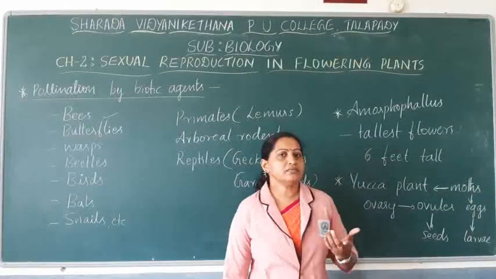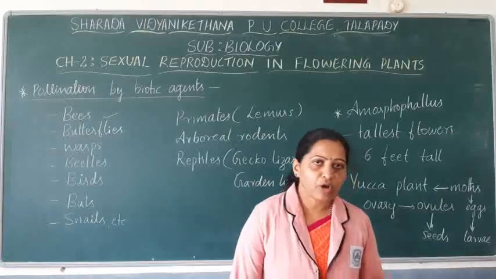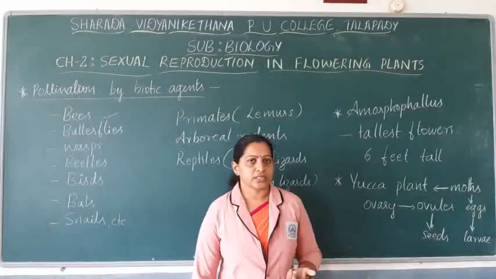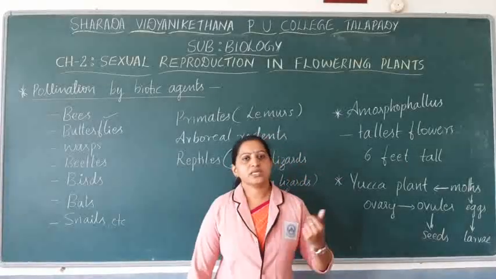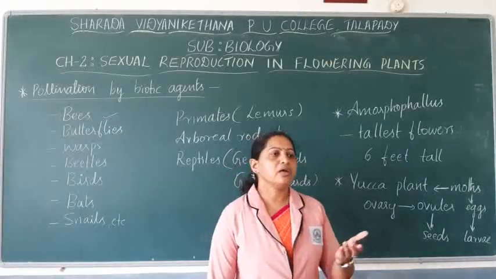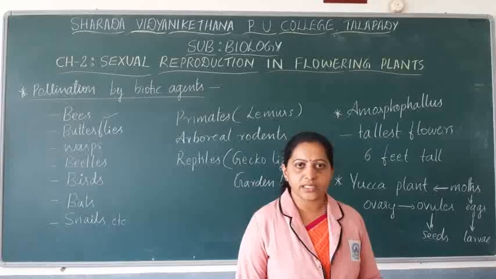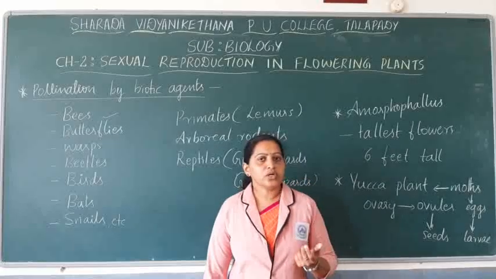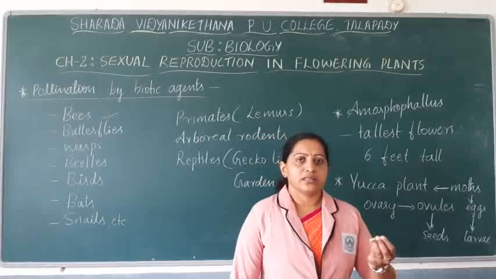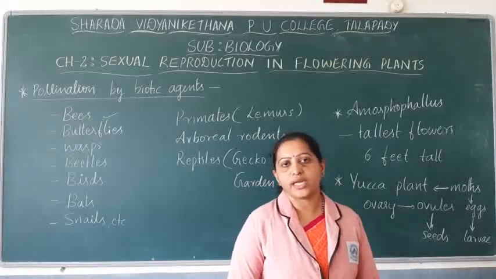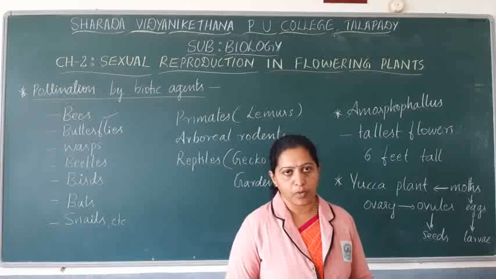These are amazing phenomena that take place in nature, and it is very interesting to study them. You can visit your garden or observe some flowering plants and note down which pollinating agents mainly visit the flowers and which achieve pollination.